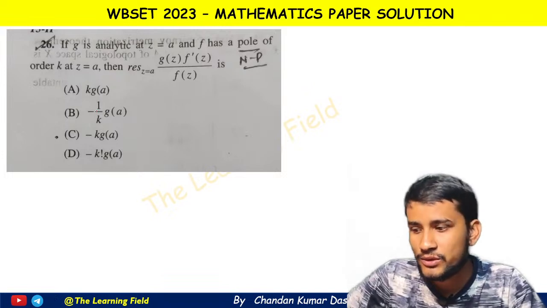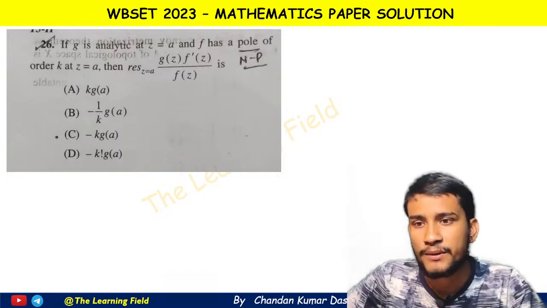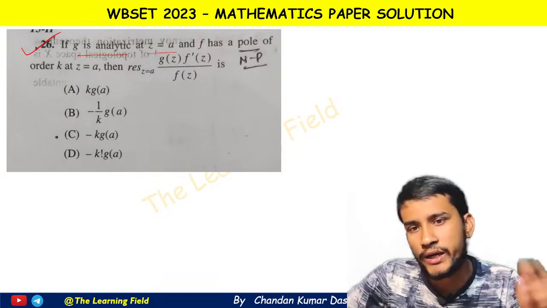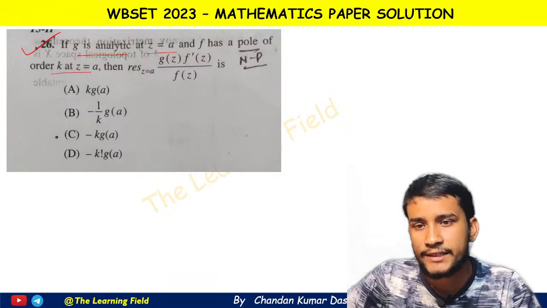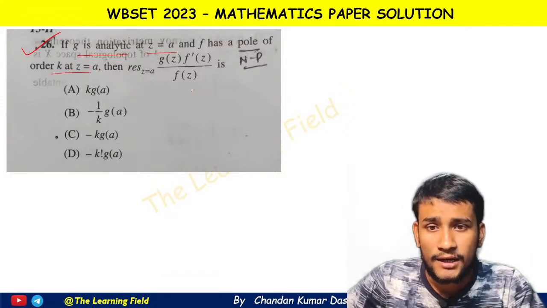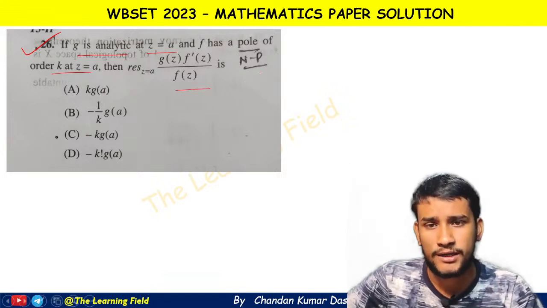Now we come to the next question. This is again from complex analysis. The question says that if g is analytic at z = a and f has a pole of order k at z = a, then the residue at z = a of g(z) f'(z)/f(z) is equal to what?